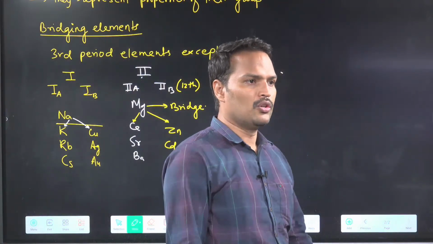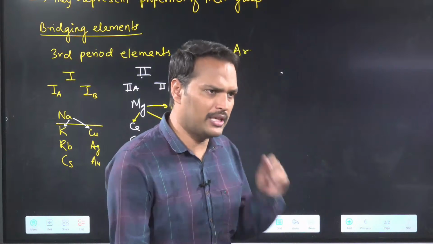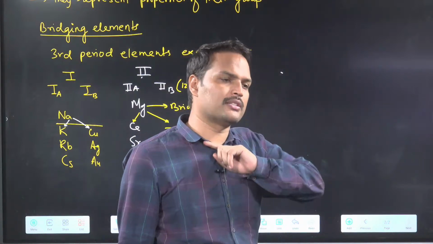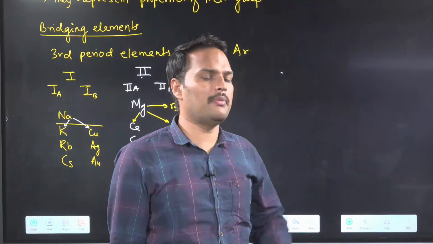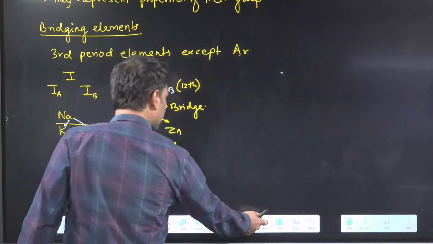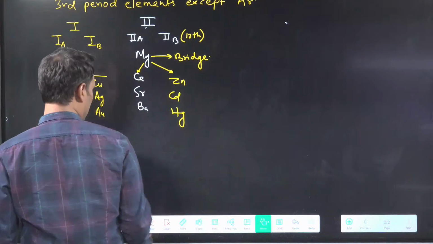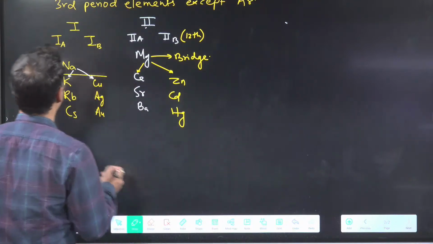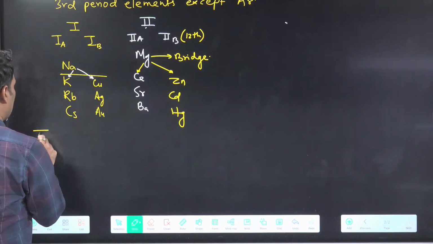Clear with this point? So you have to just remember these points which I am saying. Who are typical elements? Third period. Who are bridging elements? Third period except argon. Clear with this point? They act as a bridge between A and B. Okay, now come to the next part. What is the next part?